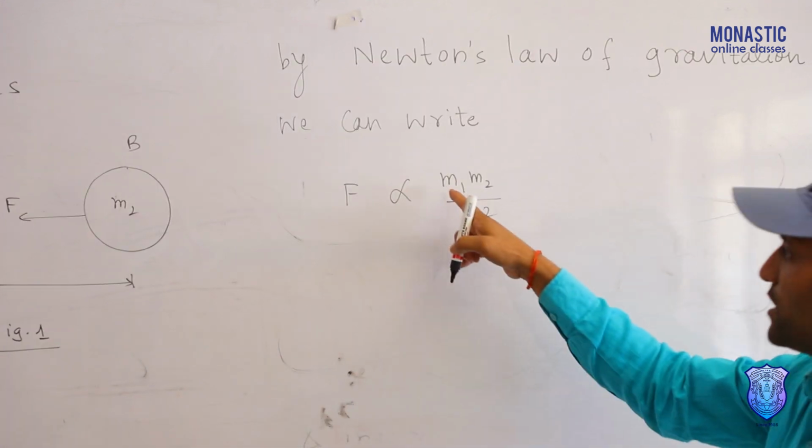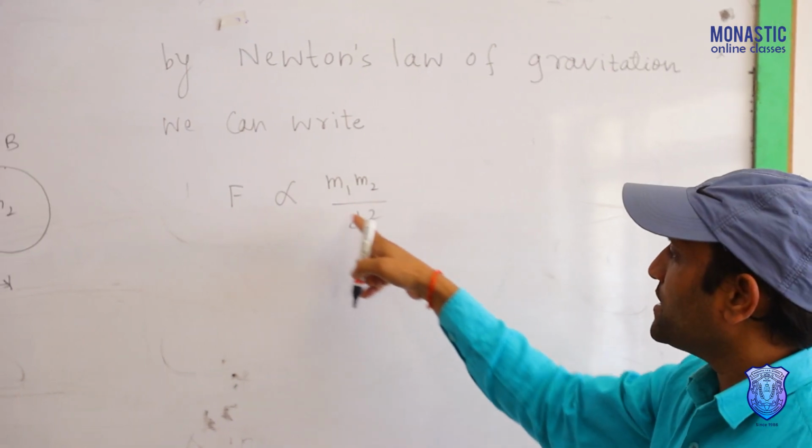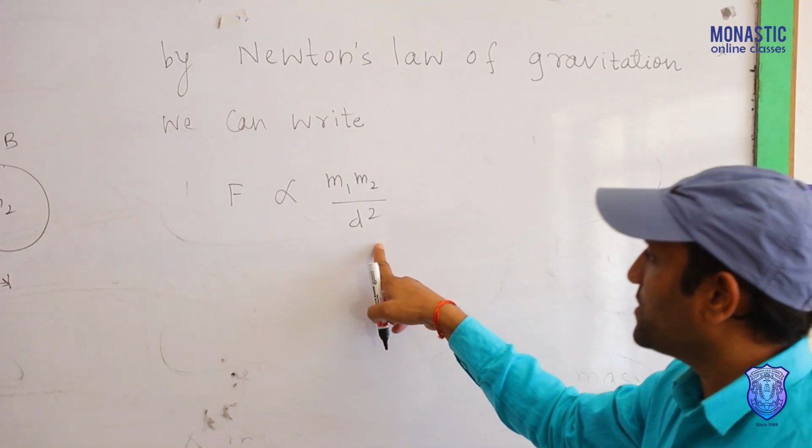Means directly proportional to the product of their masses and inversely proportional to the square of the distance between them.